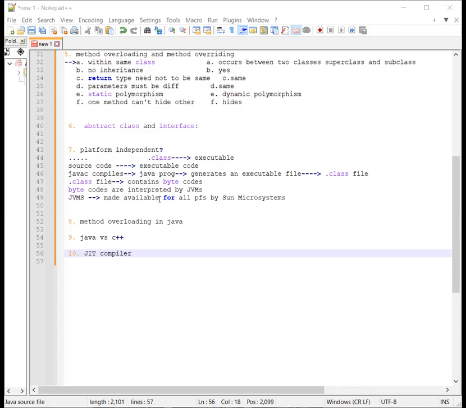Next, we will discuss the bytecode in Java. Here we have said that the dot class file contains the bytecode, and bytecodes are interpreted by the Java virtual machine. Java virtual machines are made available for all platforms by Sun Microsystems. So we can execute this source code on any platform. So this is platform independent. So what is bytecode in Java? Now we'll discuss this.